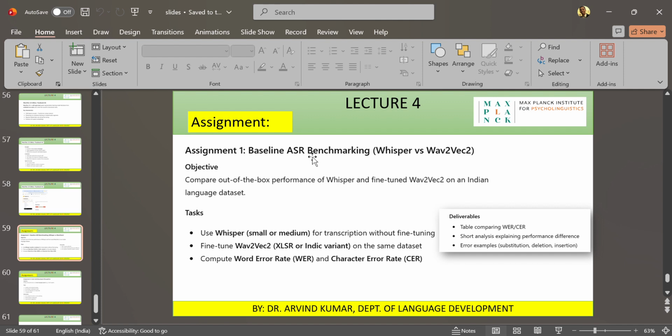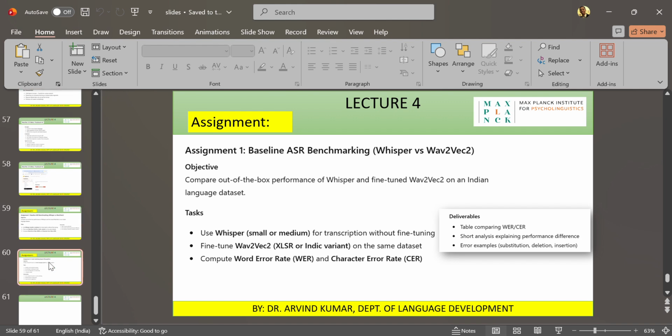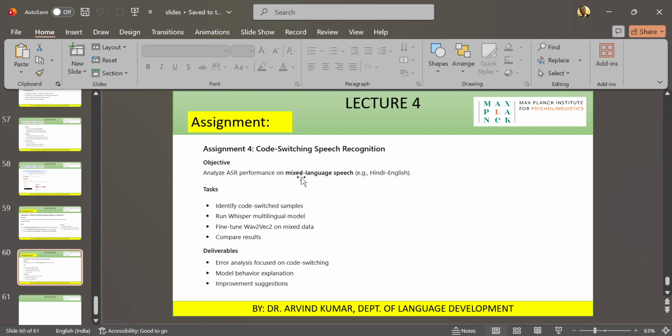Then coming to your assignment, we discussed a couple of assignments. First assignment was for your own wave file, you have to use both Whisper and Wav2Vec, and do the comparison, which one is giving you better results. And then you can record a mixed language, at least two languages, like English Hindi or Gujarati English, and you also try doing the transcription using both Whisper and Wav2Vec. So this was the overall summary of the lecture.